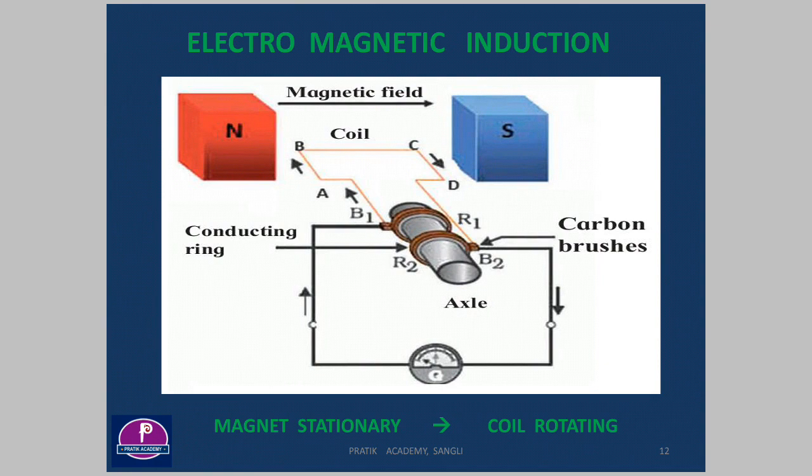We know that the magnetic field is represented by magnetic lines, and these lines start from the N pole and go to the S pole.